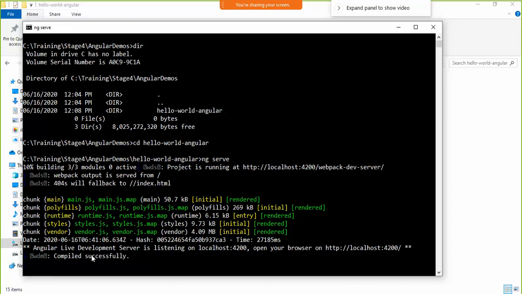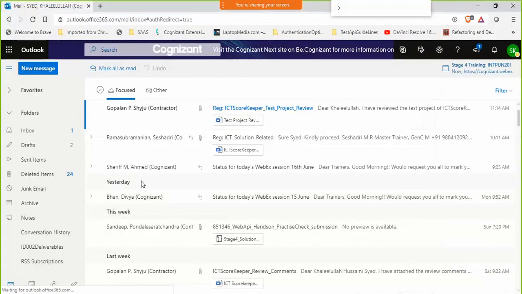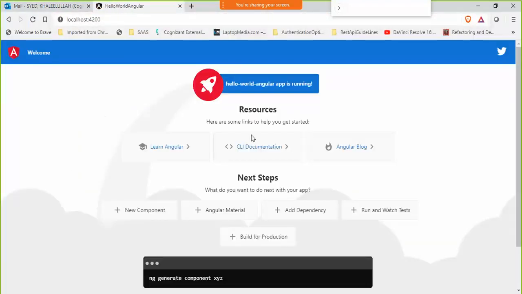So build is successful, there are no build errors for now, and my project is now running on localhost 4200. I can copy this port from here, go to my browser and paste it here. There is my Angular application running on localhost 4200. I just get my welcome page, nothing more. By default this welcome page is there in my application. Fine.